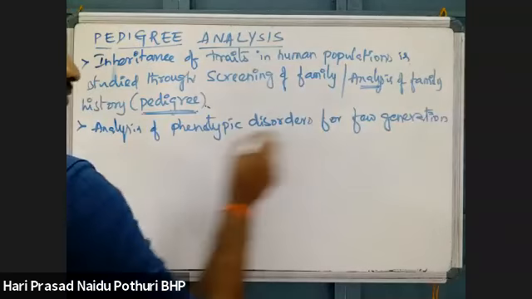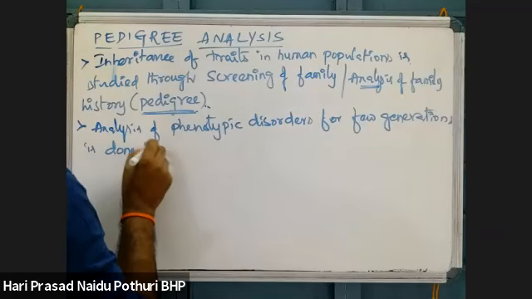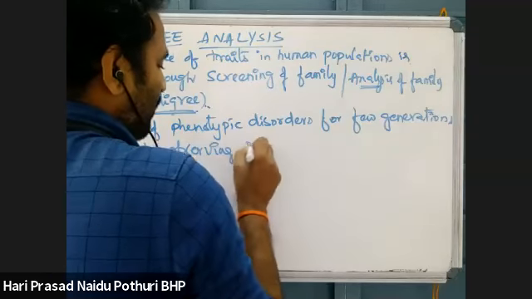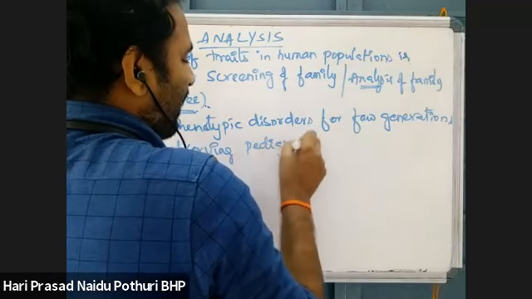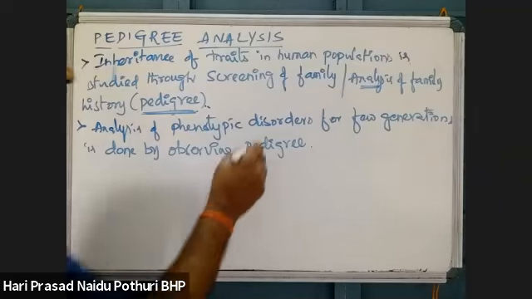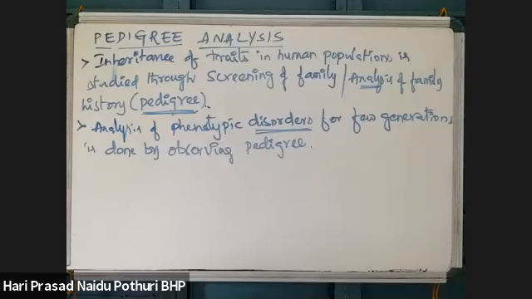By observing the pedigree, we can analyze the occurrence of a particular disease, whether a phenotypic disorder is there or not. Like that, we can study the occurrence in a particular generation, and that is what we call pedigree.